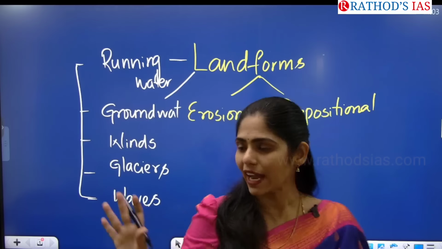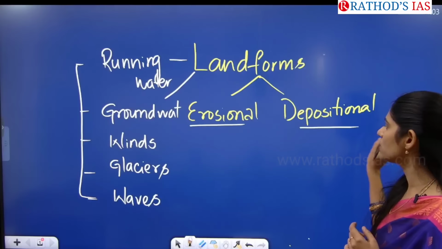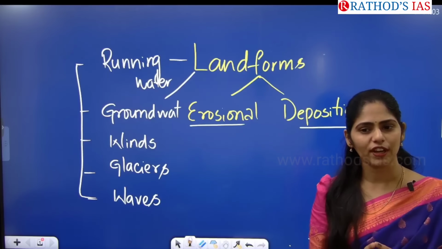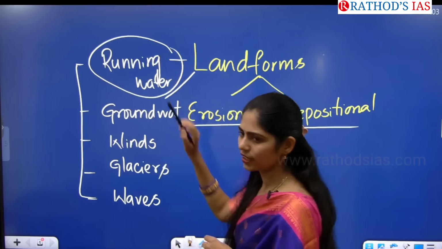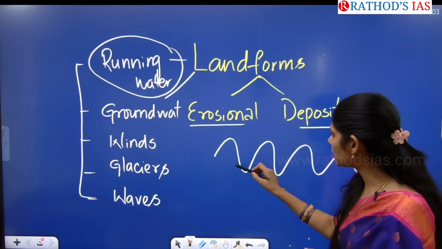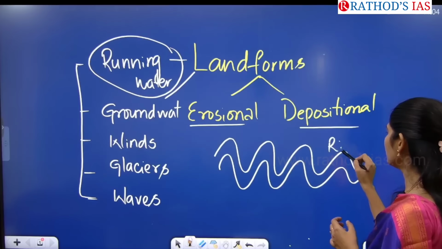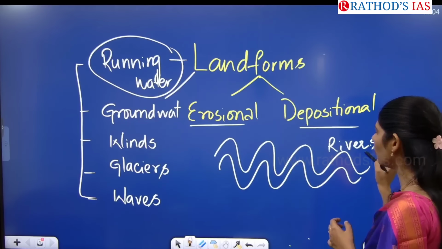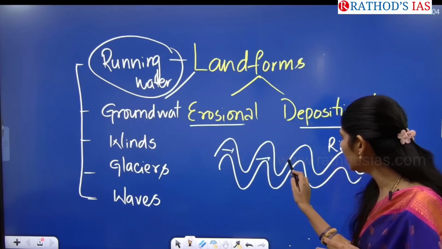In those 5 topics, you'll be seeing about erosional landforms as well as depositional landforms. What is the meaning of erosion? If you take the example of running water, it is nothing but water which is moving. The best example of running water is rivers. So what happens in these rivers? Water will move. Yes or no? Water will be moving in their channels.